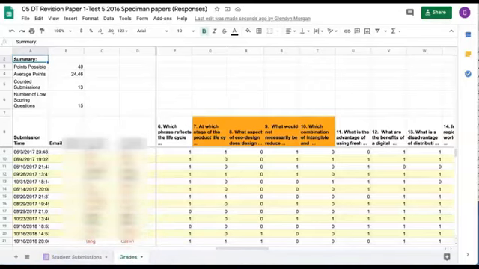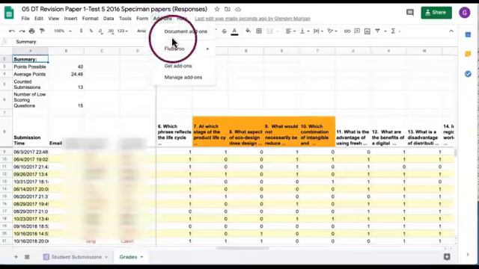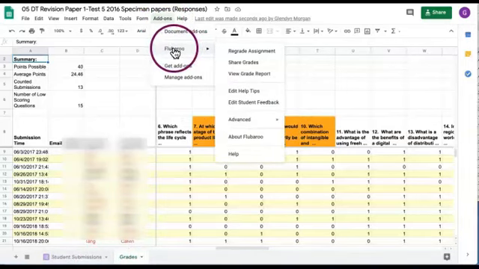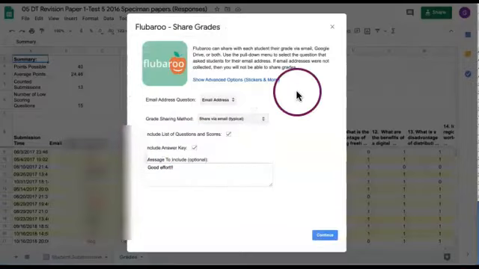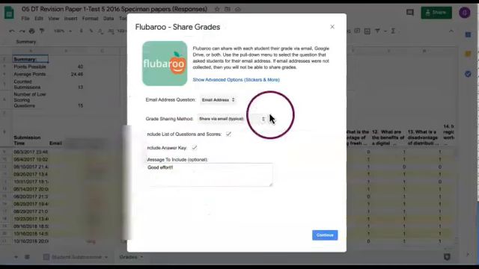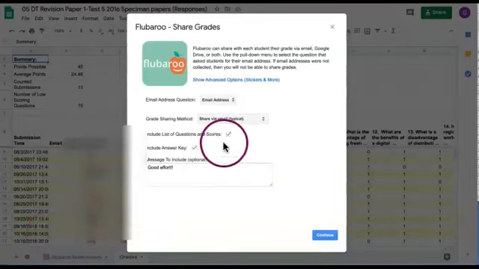And what you can do now, which is very powerful, is come back to the Flubaroo add-on and click Share Grades. In here, share it with everyone if you want to, and you can leave a message for them, and when you click continue, each student will receive an email. You can also include the mark scheme, the answer key, with them, so if the student wants to review the work, they can.